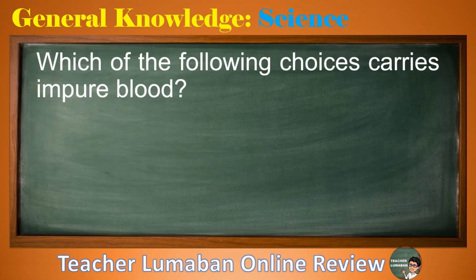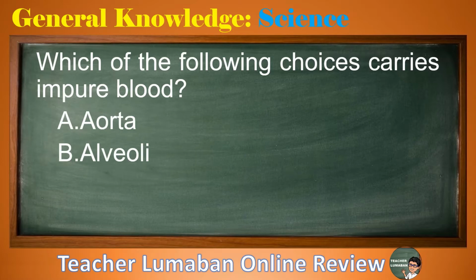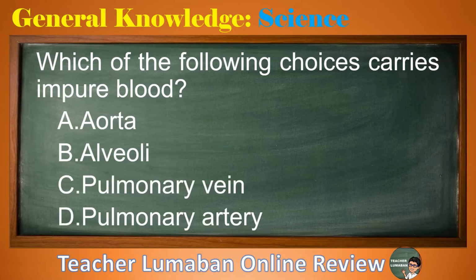Which of the following choices carries impure blood? Letter A, aorta. Letter B, alveoli. Letter C, pulmonary vein. Letter D, pulmonary artery. Choose the suitable answer to the following choices in 5 seconds. 5, 4, 3, 2, 1. The correct answer is letter D, pulmonary artery.